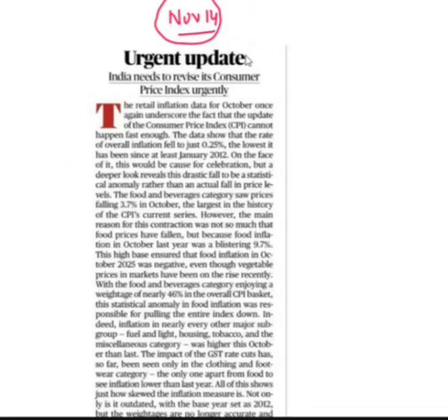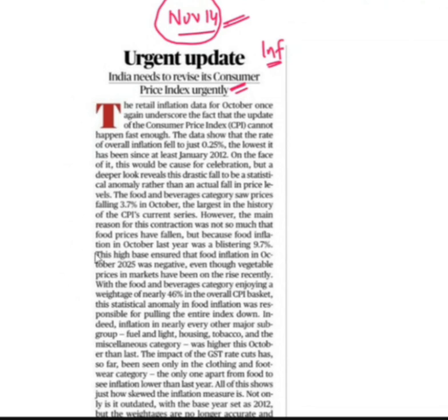Everyone. Let's discuss this article which came on November 14th in the Hindu newspaper. The article is about why we need to revise our consumer price index. Consumer price index is used to measure inflation at the consumer level. So why do we need to update it, why do we need to revise it?